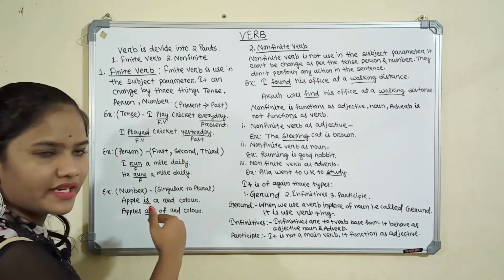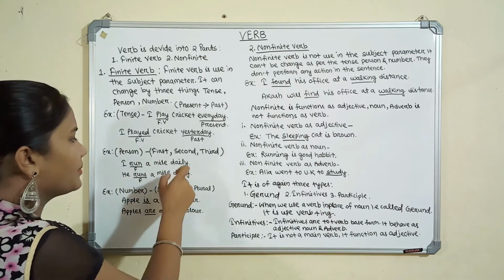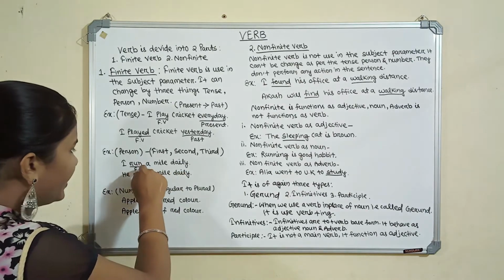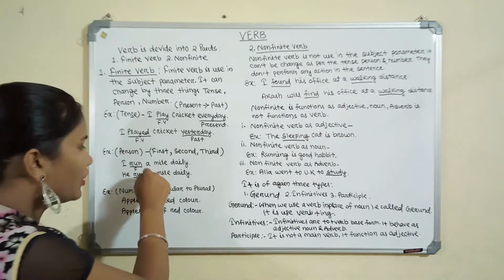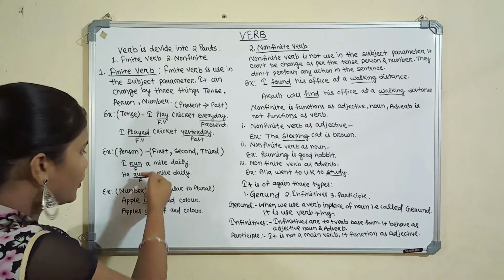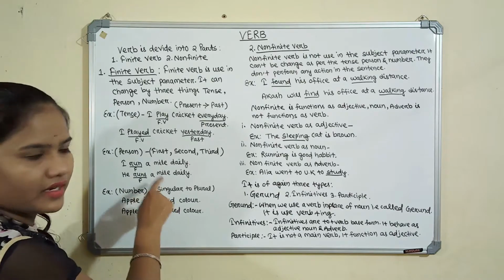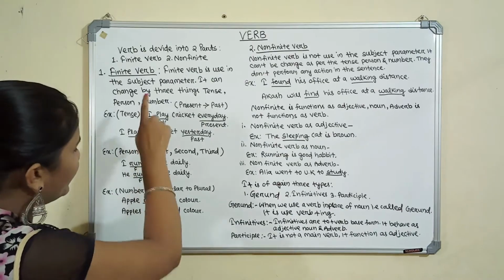Then if it is changed to he, it becomes he runs a mile daily. So it is the finite verb. Run is the finite verb here. If we change the first person to the second person, the verb also changes. That is, run became runs. It is the changing form of the finite verb.